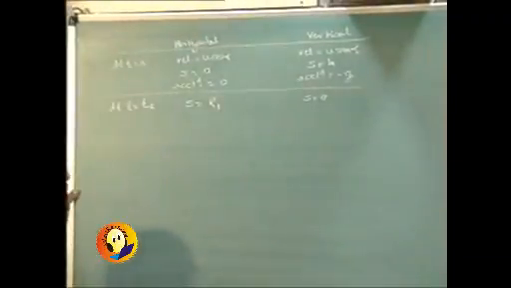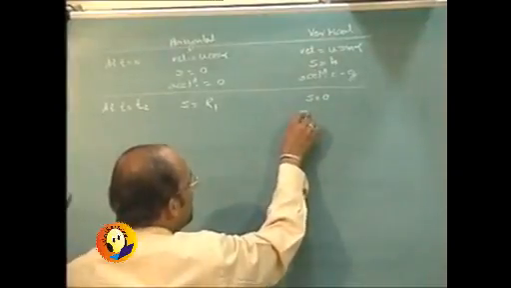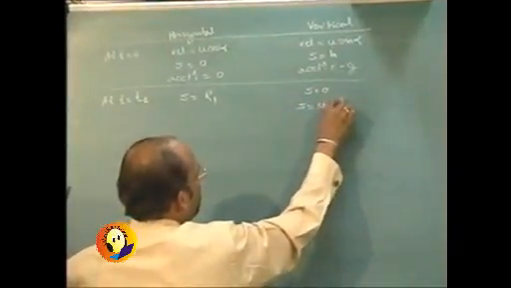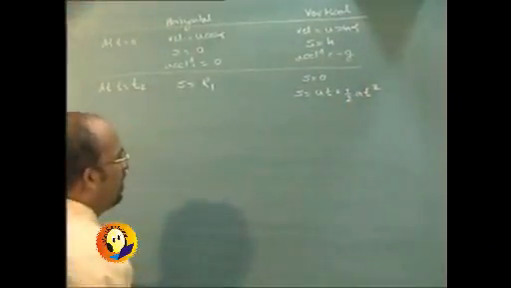Now with this information, we will try to apply the equations. We have the equation s is equal to ut plus half at square. I am talking about the vertical displacement as such.